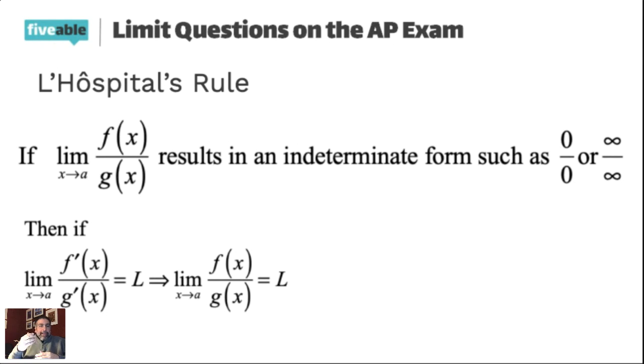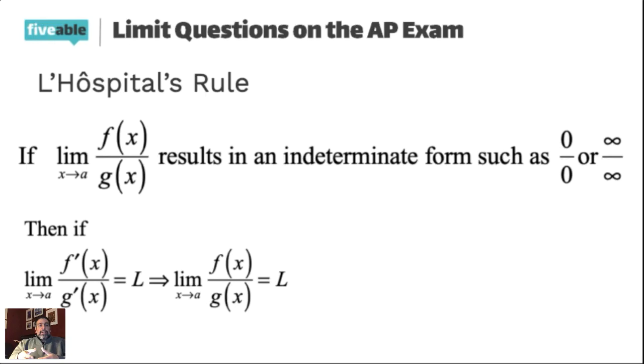I've got a question over here, and it's a great question. As you try L'Hopital's rule, you might do the derivative of the top and the bottom the first time through, and you still might get another indeterminate form. You might get 0 over 0 in that case. It's perfectly okay to continue using L'Hopital's rule over and over again. Every single time you take a limit, if you get an indeterminate form, you're allowed to do L'Hopital's rule.